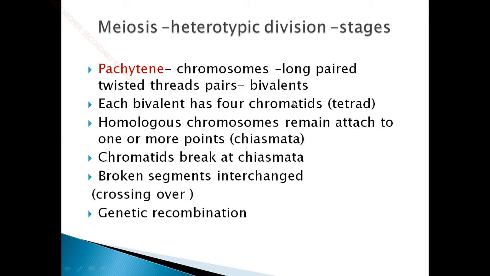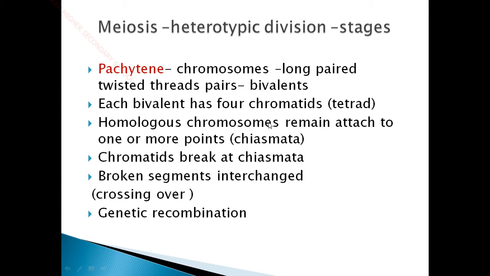Next, coming to the pachytene stage, here the chromosomes appear as long, paired, twisted threads and it is called a bivalent. Bi means two, so the two chromosomes are joined together, and it is called a bivalent. Each bivalent has 4 chromatids, so 2 chromosomes but 4 chromatids. Bi means two chromosomes, containing 4 chromatids, be clear on that. That condition is called a tetrad. So 2 chromosomes, 4 chromatids, is called a tetrad.